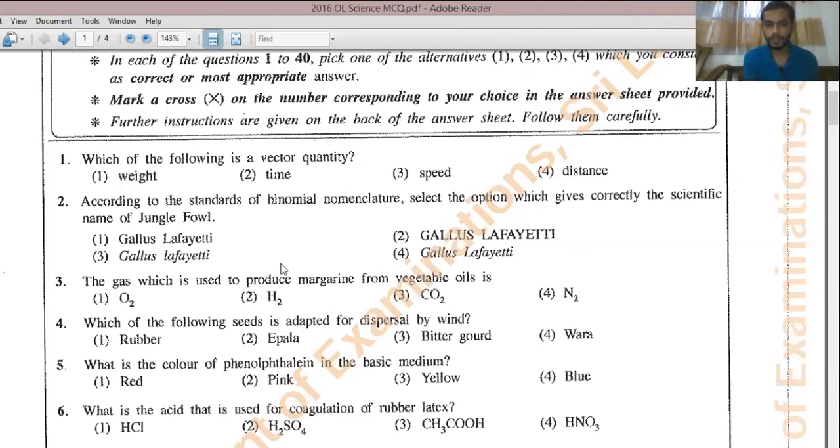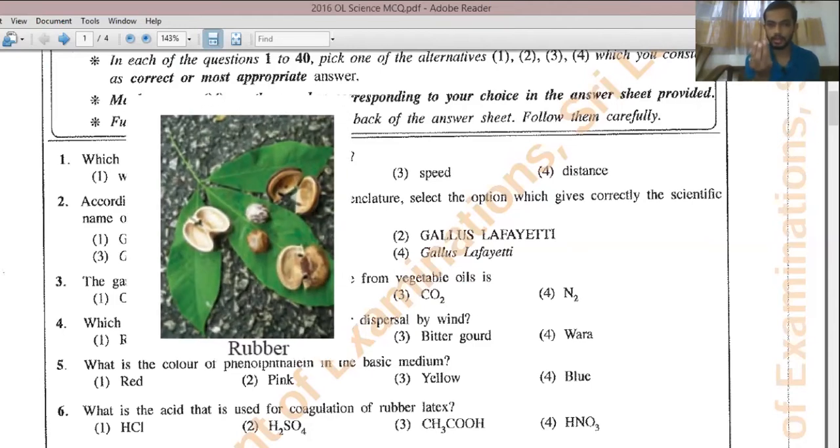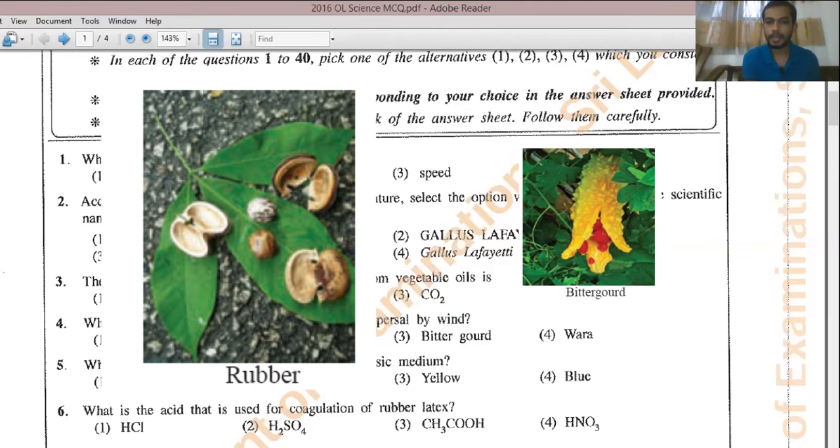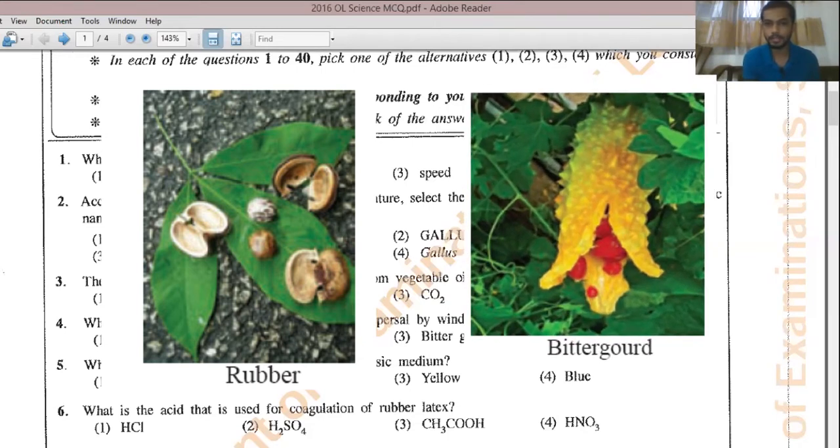Question number 4. Which of the following seeds is adapted for dispersal by wind? See, they have given rubber, apple, bitter gourd, and vara. Rubber means, there's a seed and it is dispersed by explosive mechanisms, while apple and bitter gourd are mainly dispersed by animals, right?